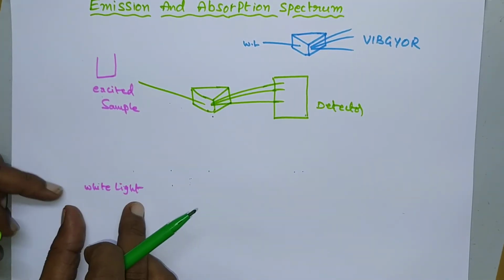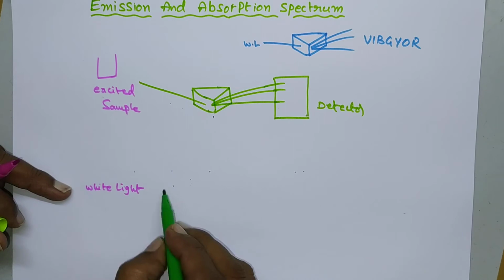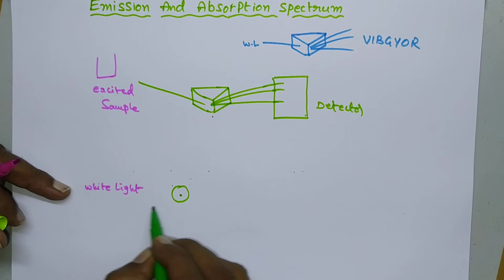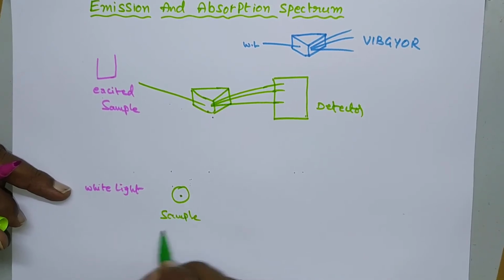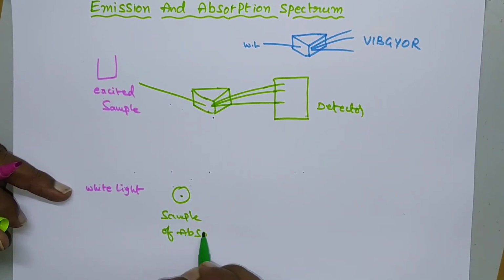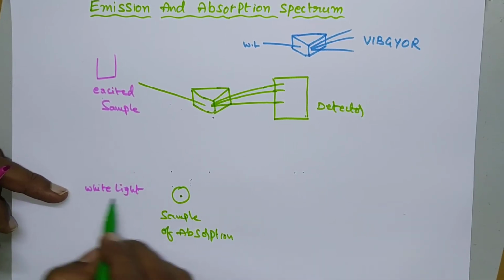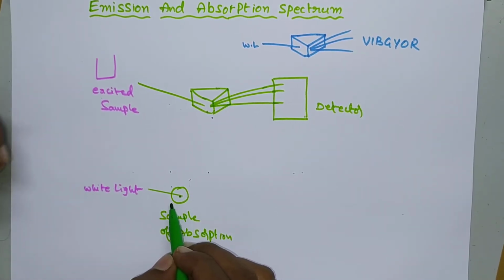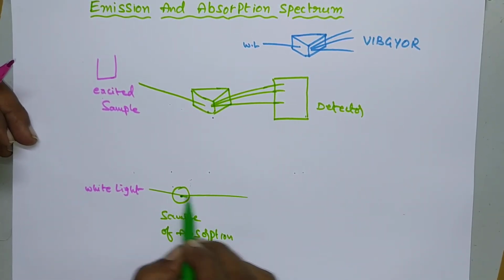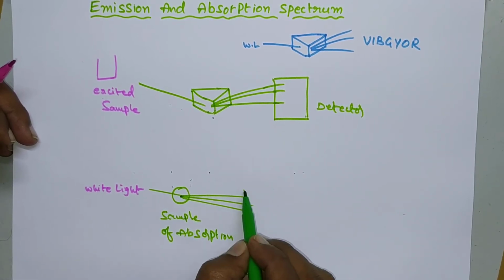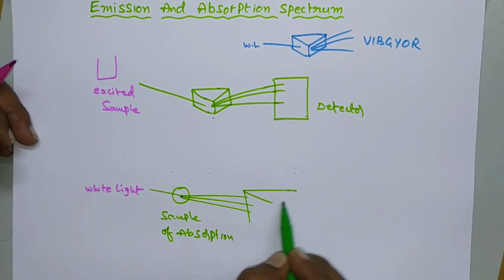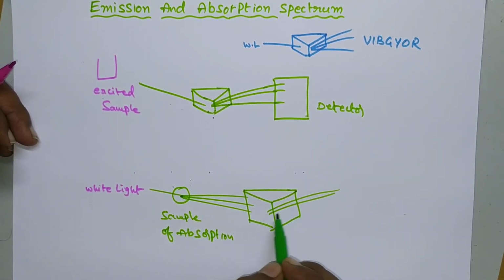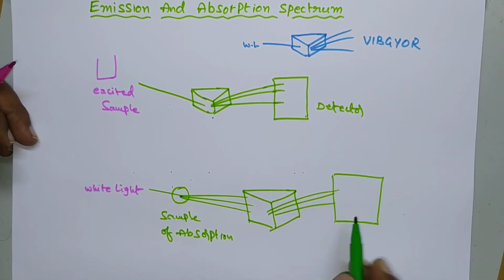Otherwise, if you take white light, when this white light is passed through a sample, the sample absorbs some amount of radiation. This is the sample of absorption. So when white light is passed through the sample, some amount of radiation is absorbed by the substance and the remaining will be transmitted. The transmitted radiation is passed through a prism again, and it will be detected on the detector. Here is the detector.